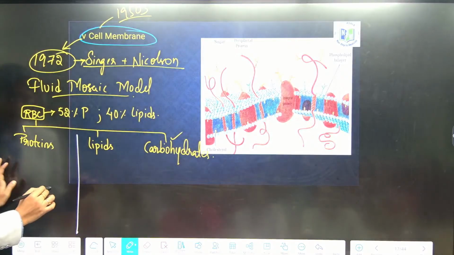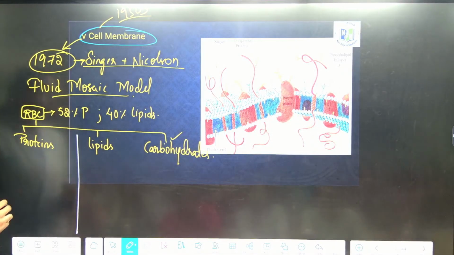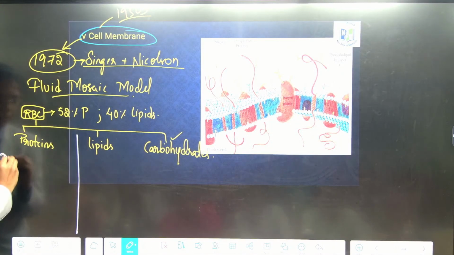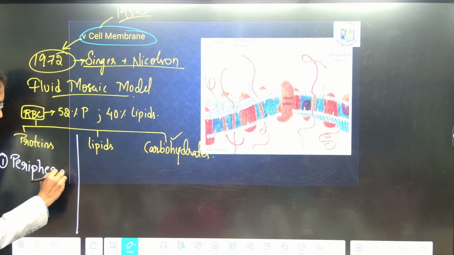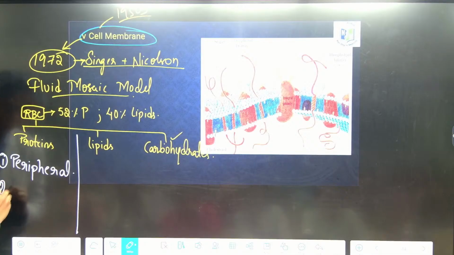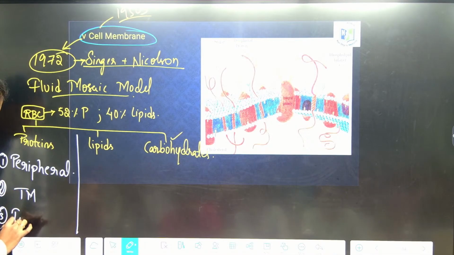First, proteins. We have three types of proteins that are present. First is peripheral proteins. Second, transmembrane proteins. Third, integral proteins, which are also known as tunnel proteins.